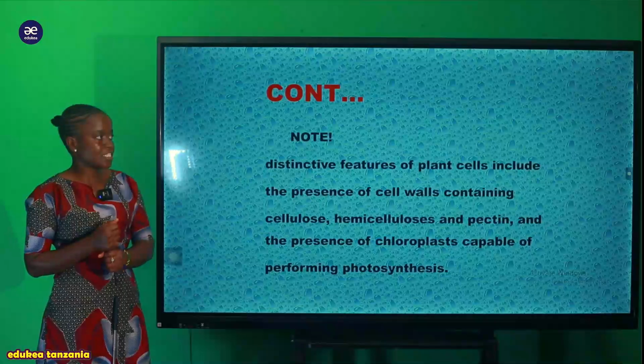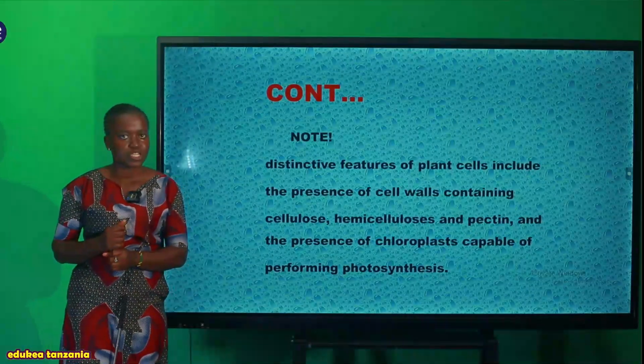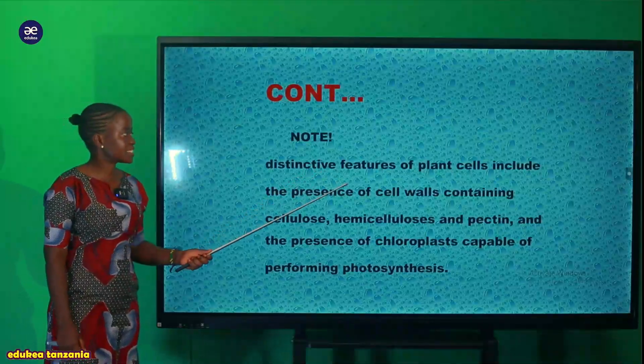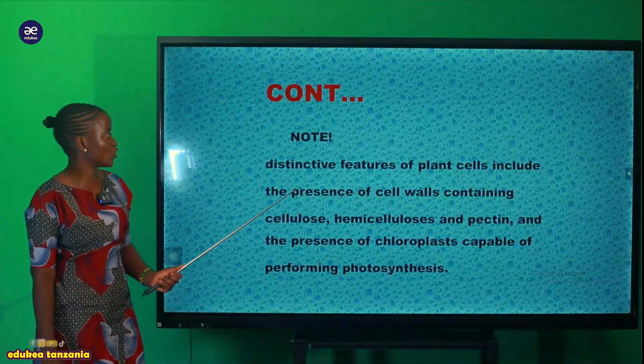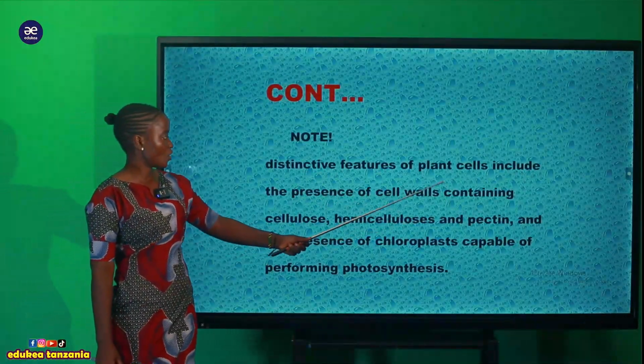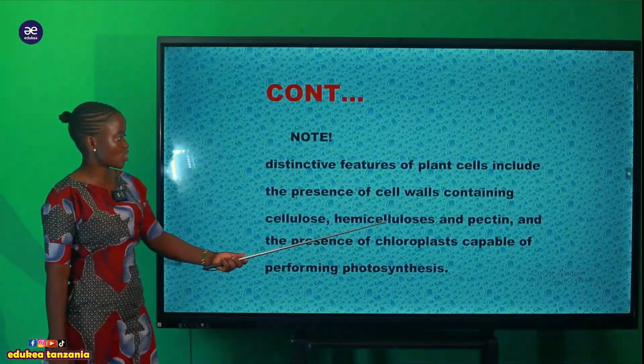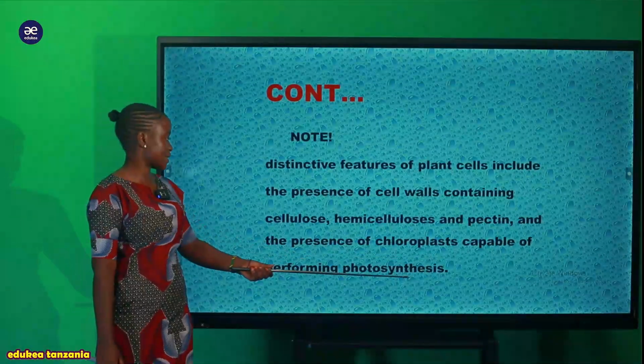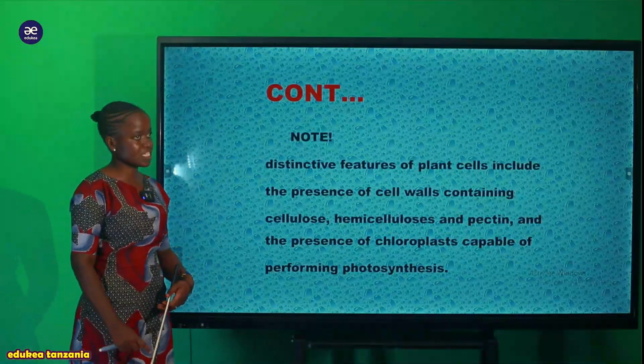So here, my student, before we wind up our discussion, we have something that you have to note. The distinctive features of plant cells include the presence of the cell wall containing cellulose, hemicellulose, and pectin, and the presence of the chloroplast capable of performing photosynthesis.